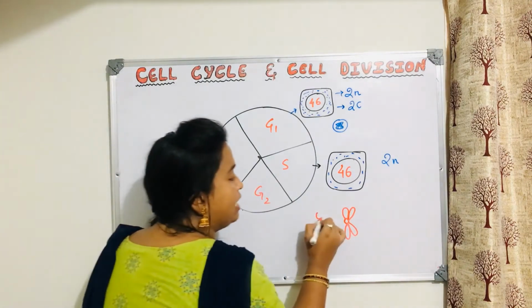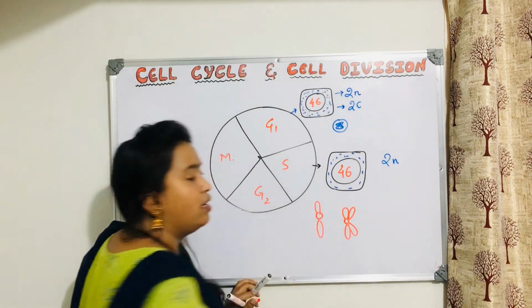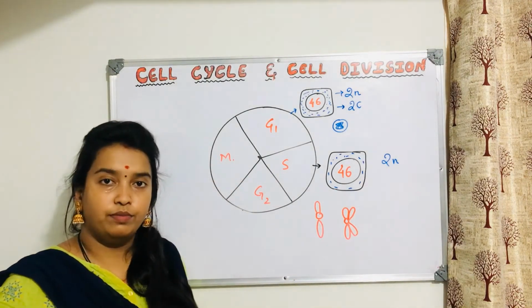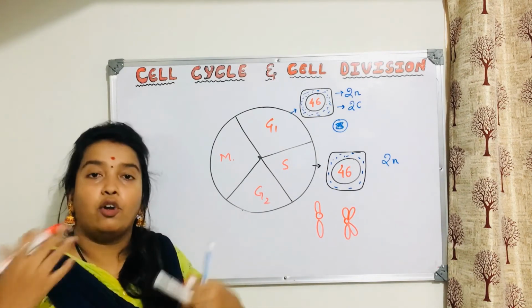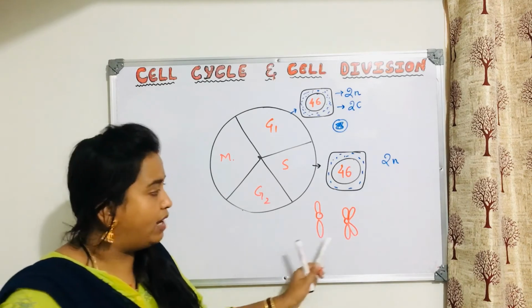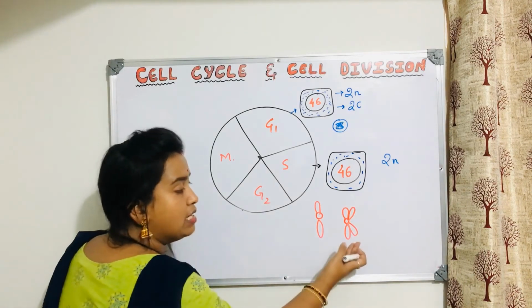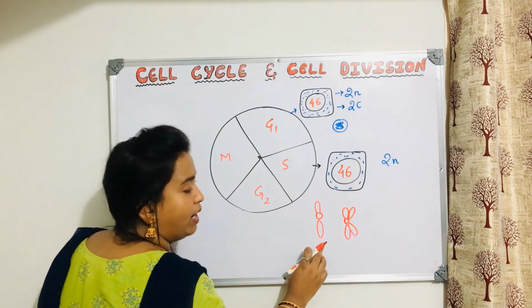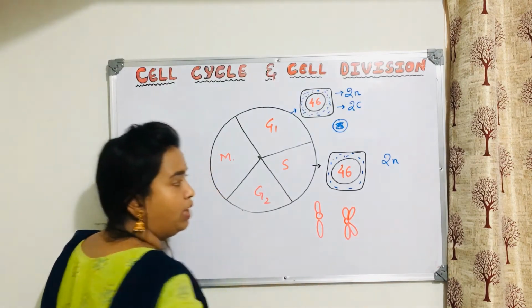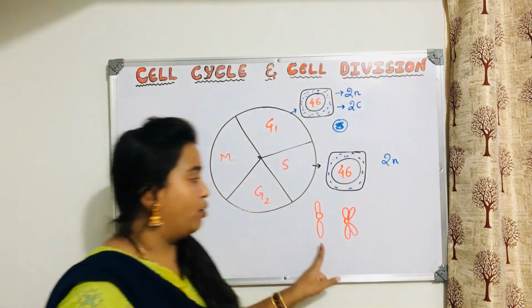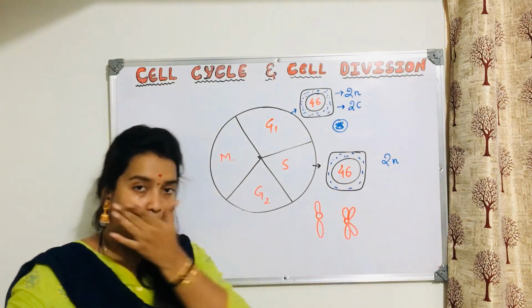When it was like this, what do we call it? This is also a chromosome. After replication, another copy, another chromatid, has developed. Now what do we call this? Do you think these are 2 chromosomes? No, we call this one chromosome only. Even this is one chromosome, even this is one chromosome.